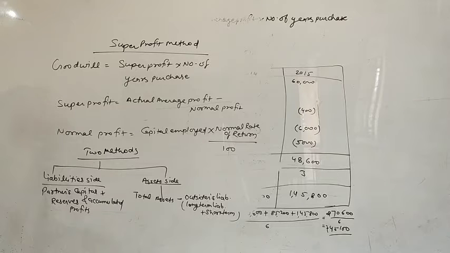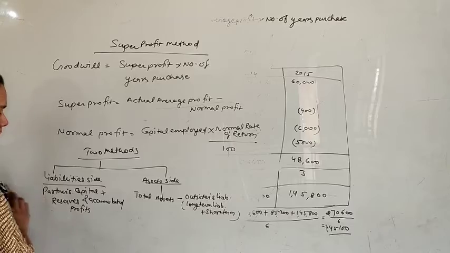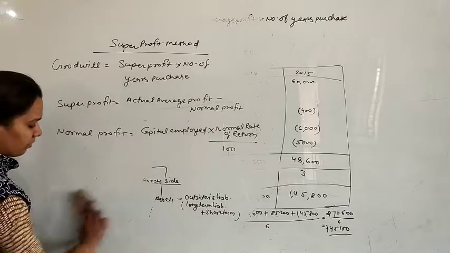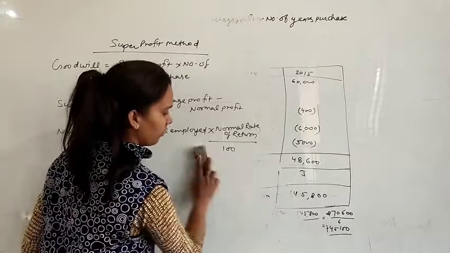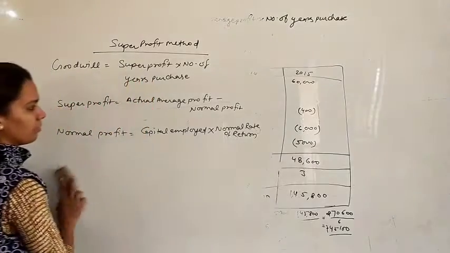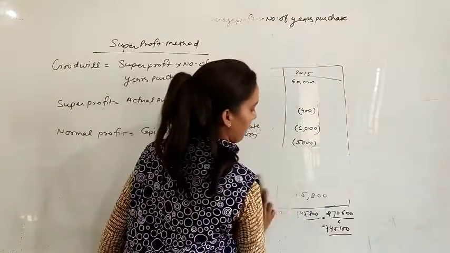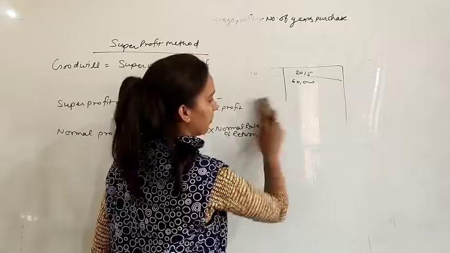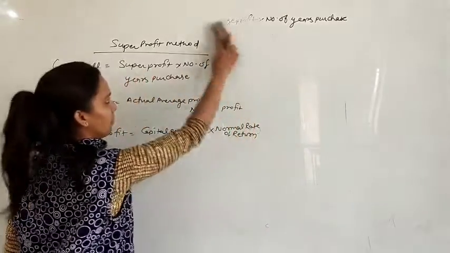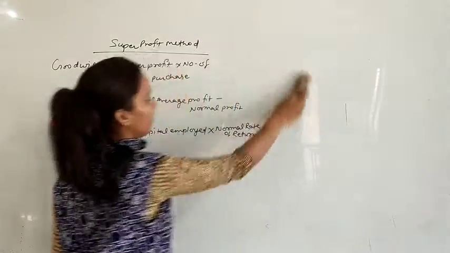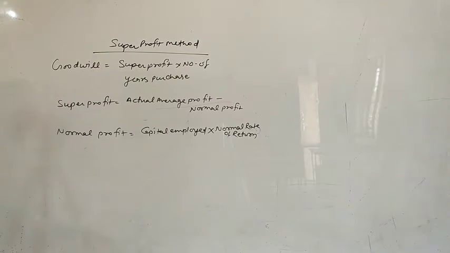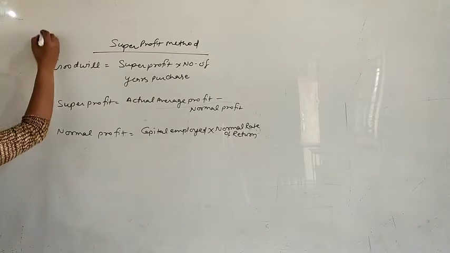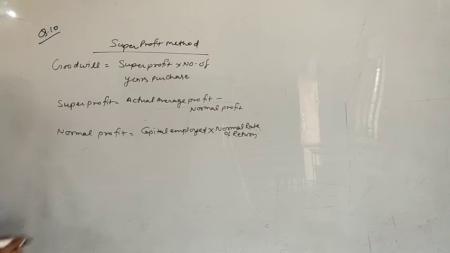I am taking the base question, that is the 10th question. Question number 10.